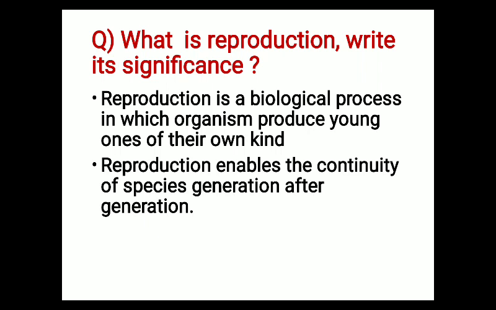If all the dogs present on this earth do not reproduce, then ultimately whatever dogs are present will complete their lifespan and die. So the species of dog will become extinct from this earth. So reproduction enables the continuity of species generation after generation.